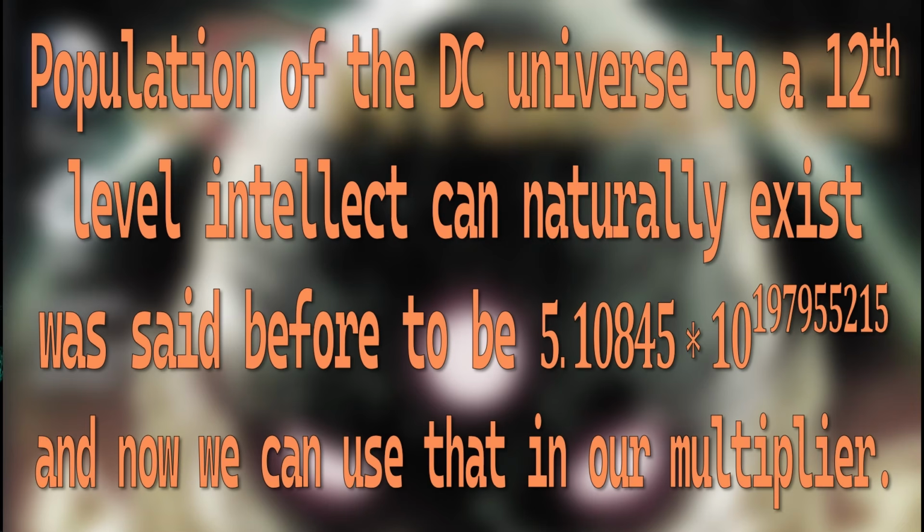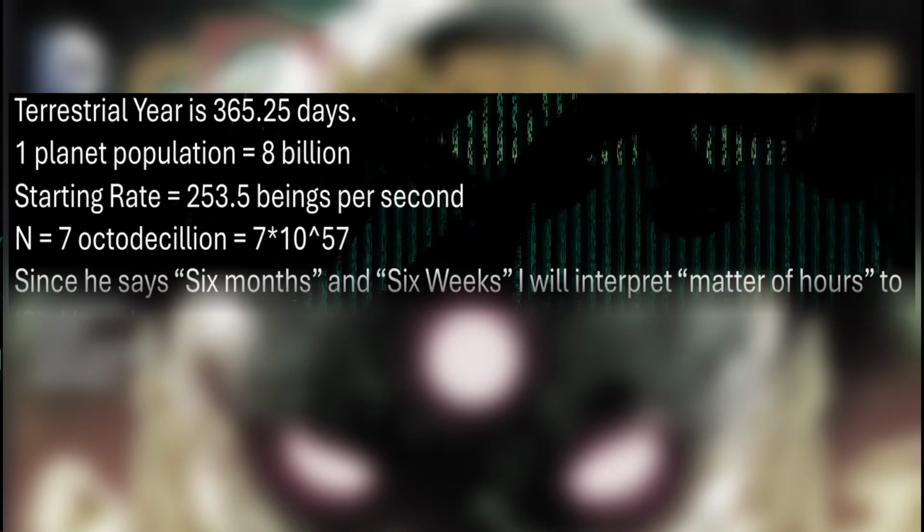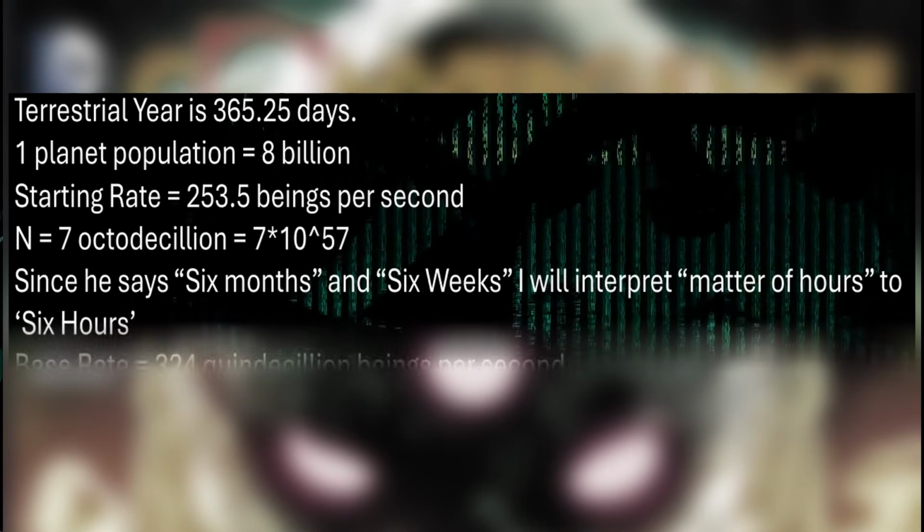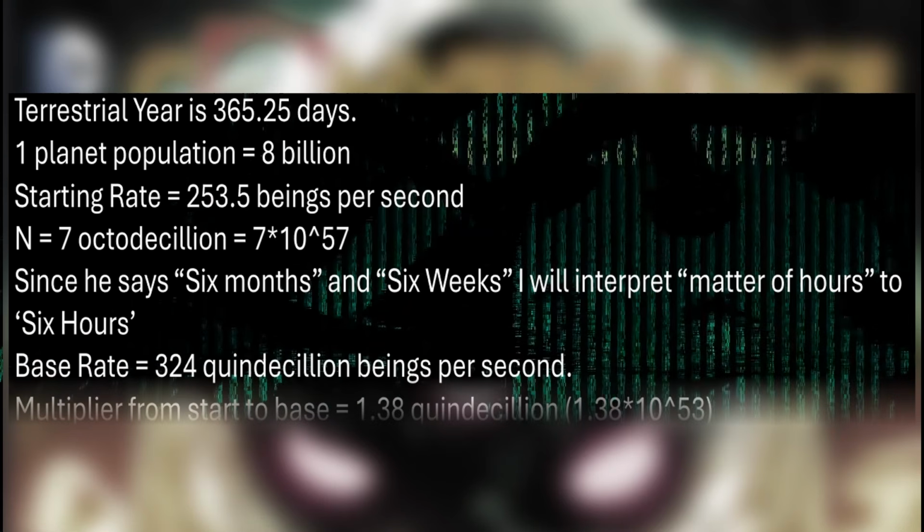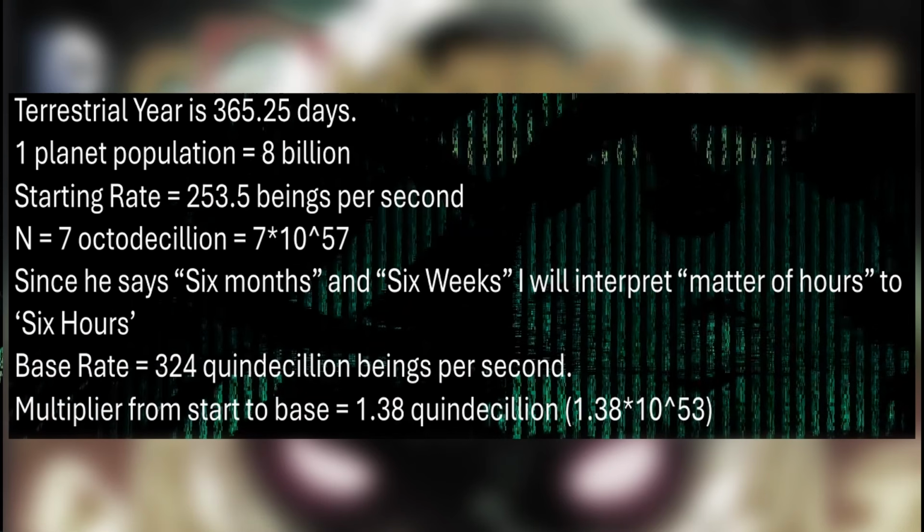But that's not quite correct. As we mentioned with base Brainiac, the multiplier isn't just the number of people he's assimilated, but also how fast he assimilates it. Remember, he went from doing 8 billion people in a terrestrial year to 7 octodecillion beings in only a few hours. So we need to find out the rate.